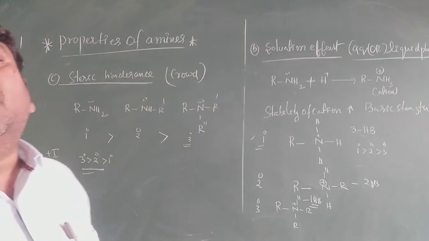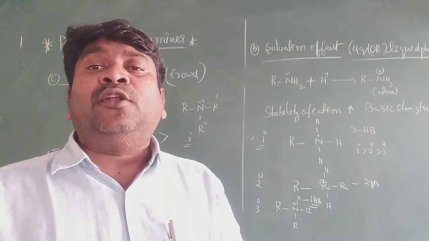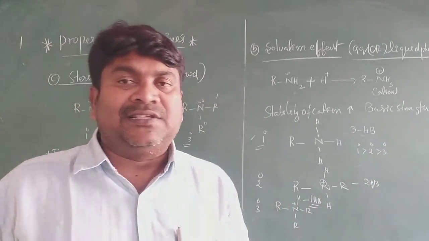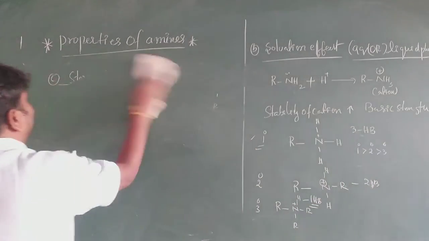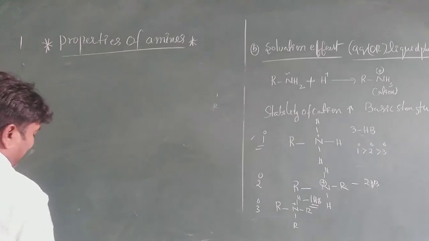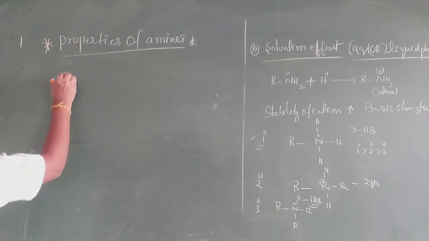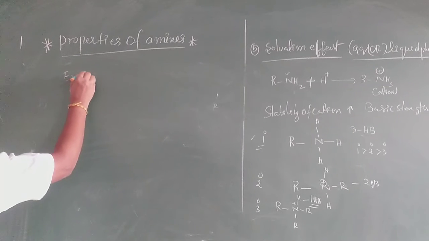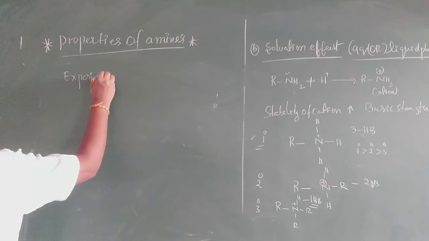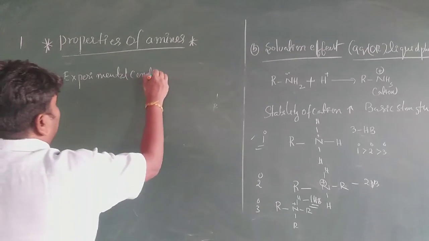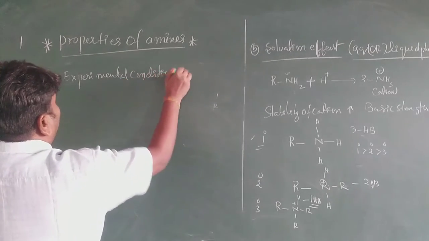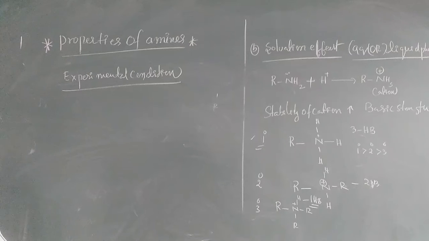But according to the conclusion, based on experimental conditions, what happened here, my dear students? It is very, very important.